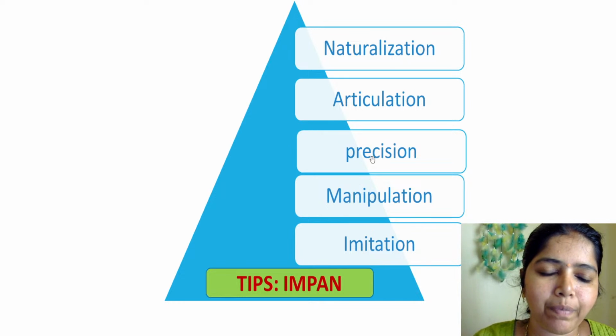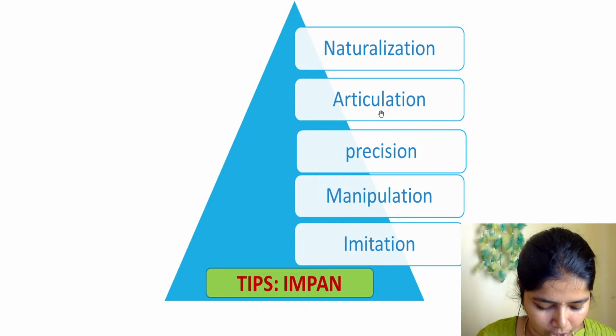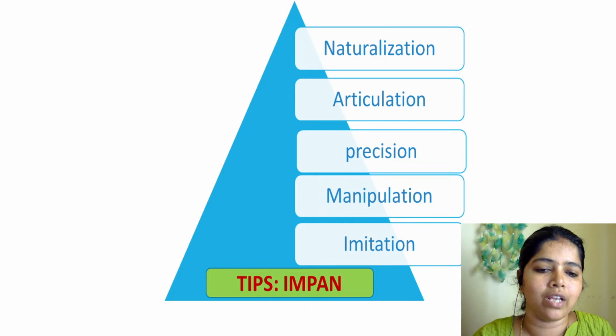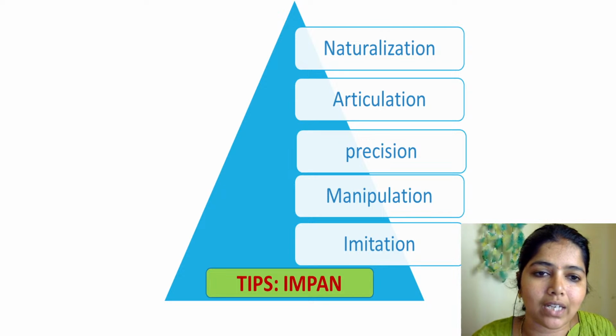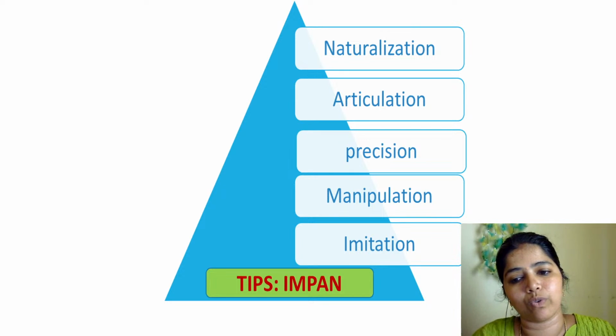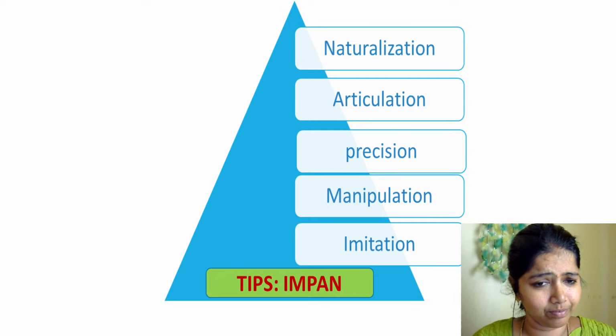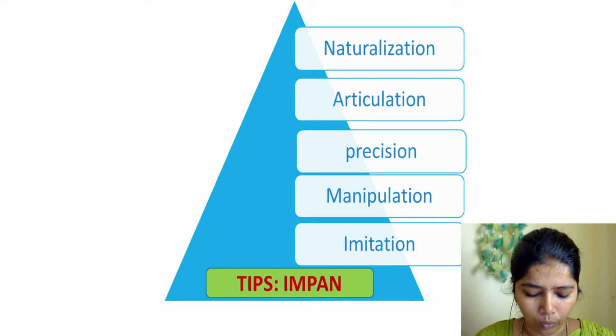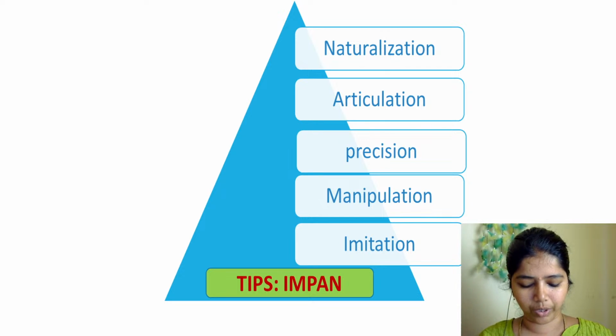Imitation, manipulation, precision, articulation, naturalization. Okay, what do you mean by imitation? This comes under psychomotor skills. Psychomotor skills is whatever we do with our hand physically. When we do something, then we call it psychomotor skills. What do you mean by imitation?